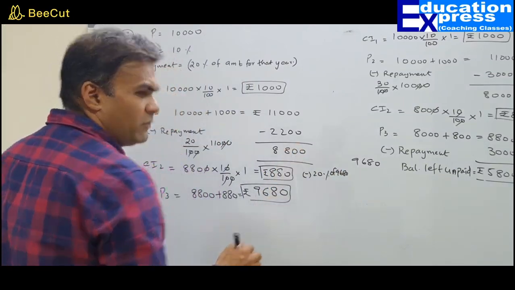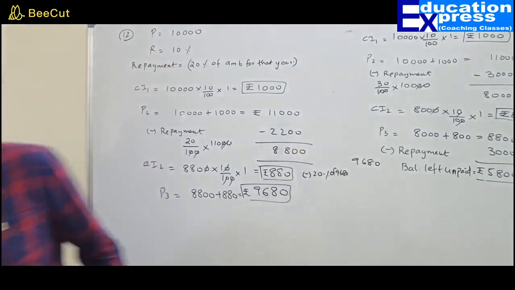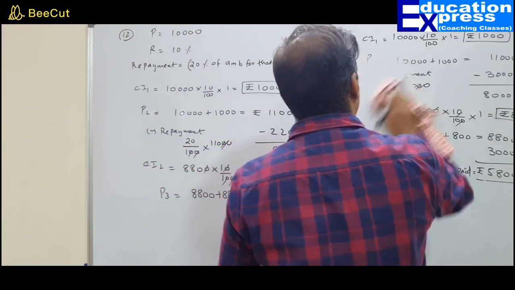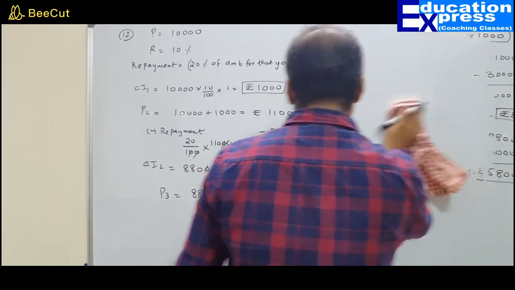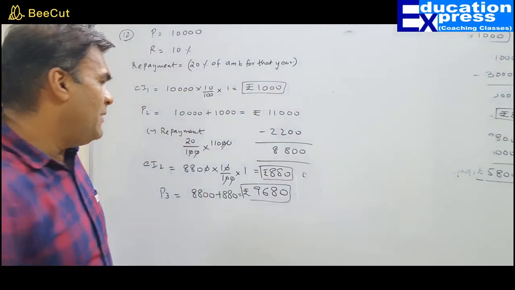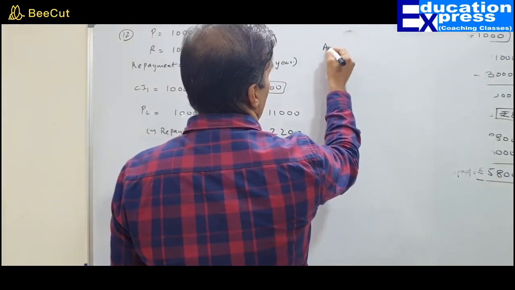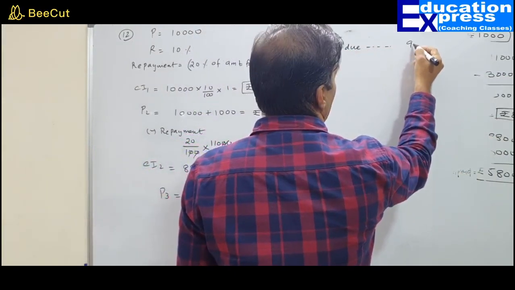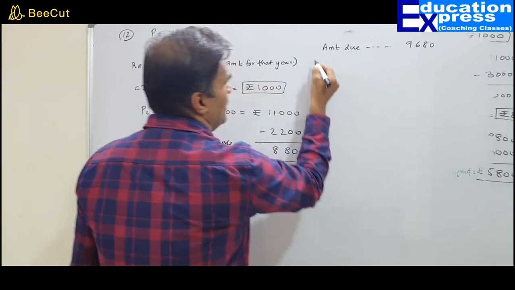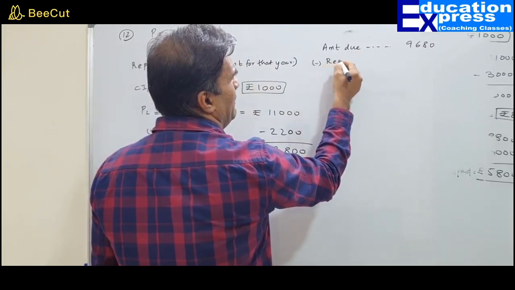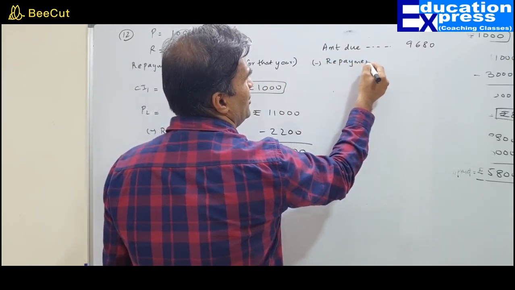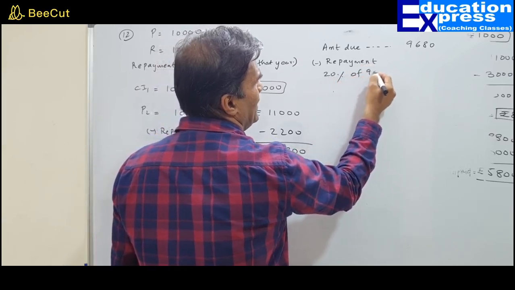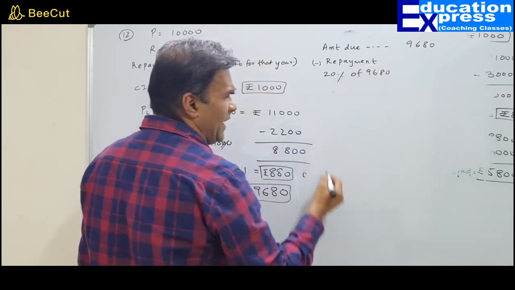Let us work out 20% of 9680. The amount due is 9680, less repayment. How much is the repayment? 20% of 9680. Can we work it out?